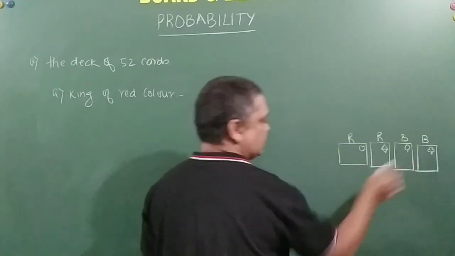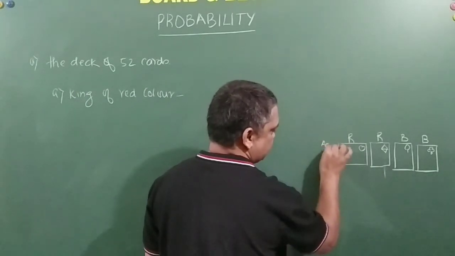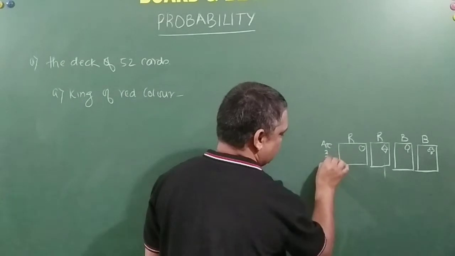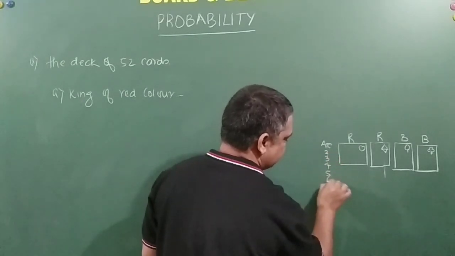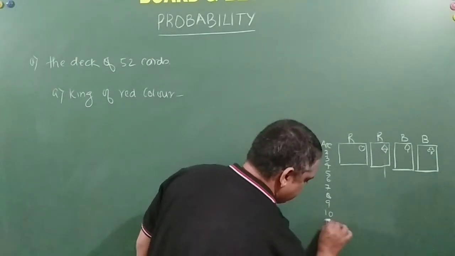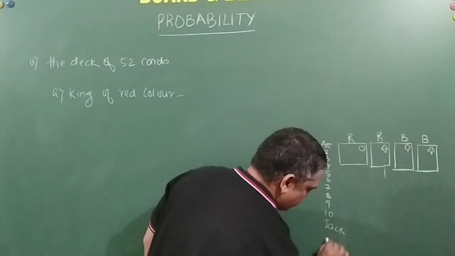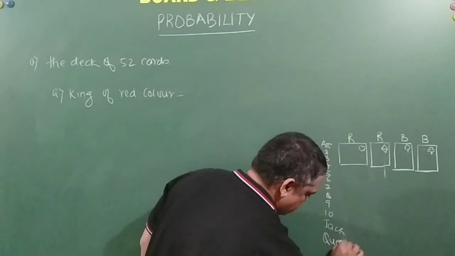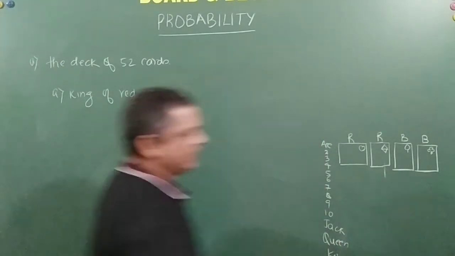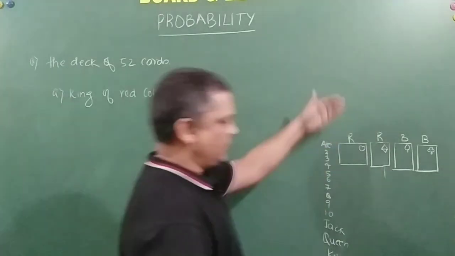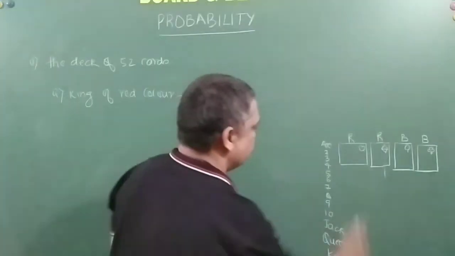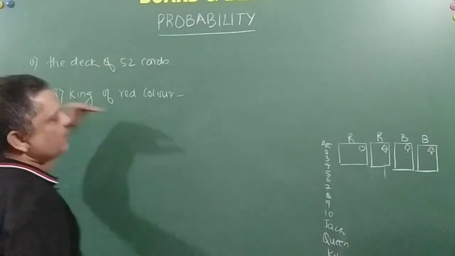So all these have ace, right? 1 is ace, then 2, 3, 4, 5, 6, 7, 8, 9, 10, after that jack, then queen and king. Right friends, so these are available in all 4 suits of the deck. So he is asking for a queen of red color.